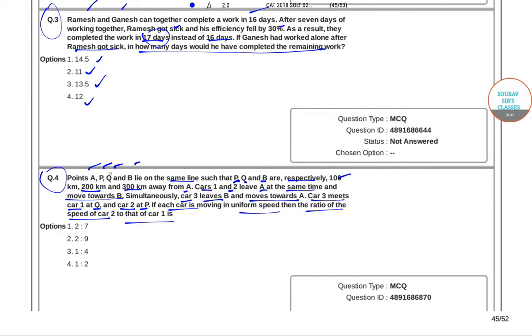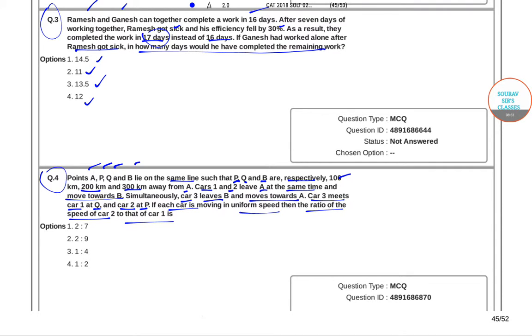Here it has been mentioned that points A, P, Q and B lie on the same line, such that P is 100 km away from A, Q is 200 km away from A, and B is 300 km away from A. At the same time, cars 1 and 2 start from point A and move towards point B, and car 3 leaves point B and starts moving towards point A. These 3 cars meet each other one after another.